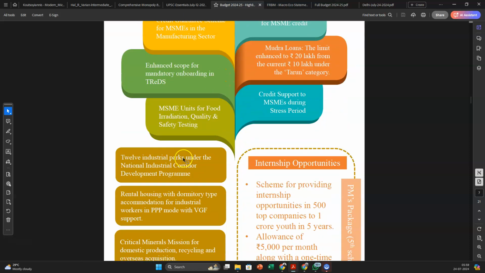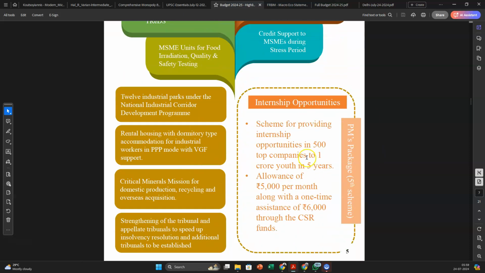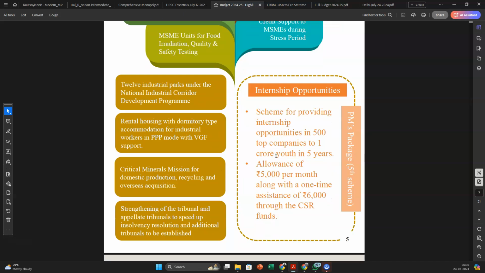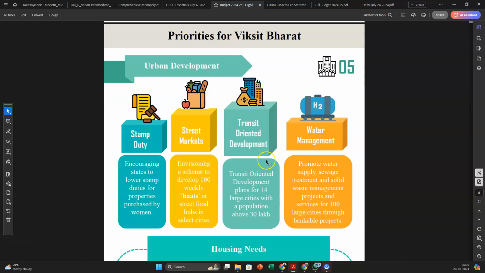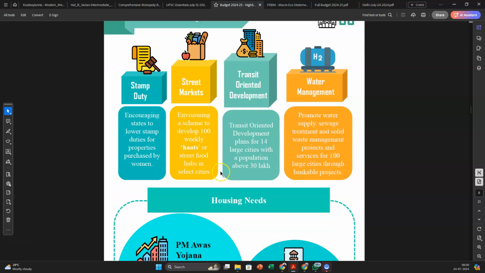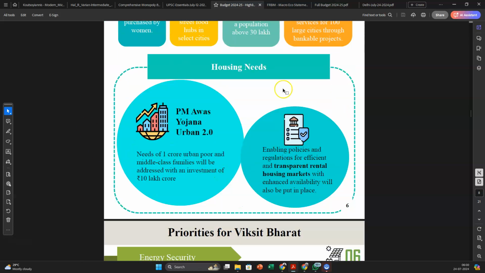Just read about all of these. There is a new internship opportunity that has come up for 1 crore youth in the next 5 years for the top 500 companies. Then stamp duty, you can read that. A lot of focus has also come on to PM Awas Yojana, both urban and rural.